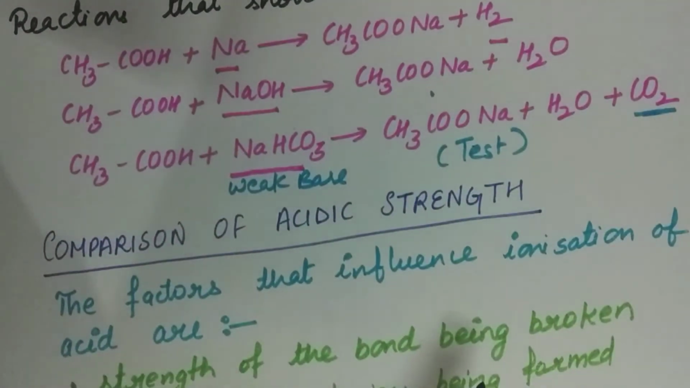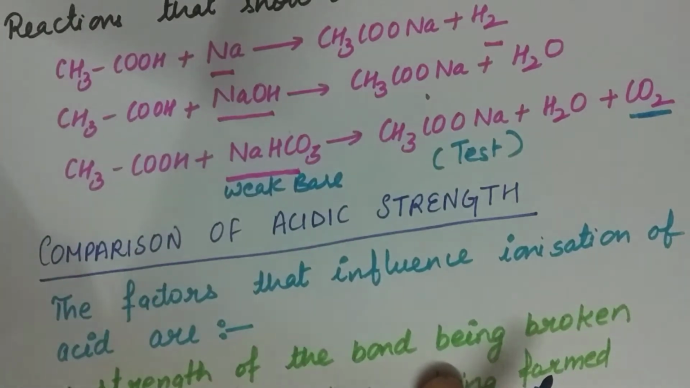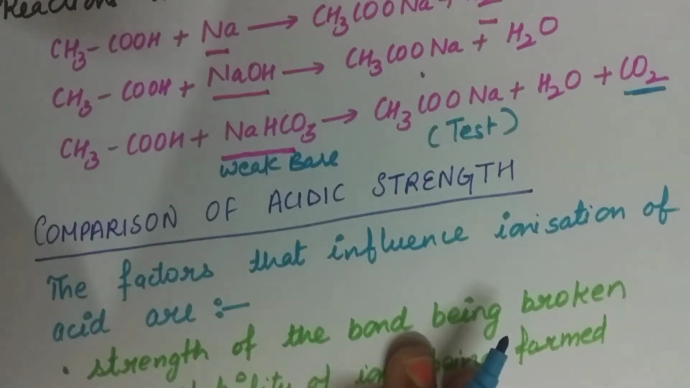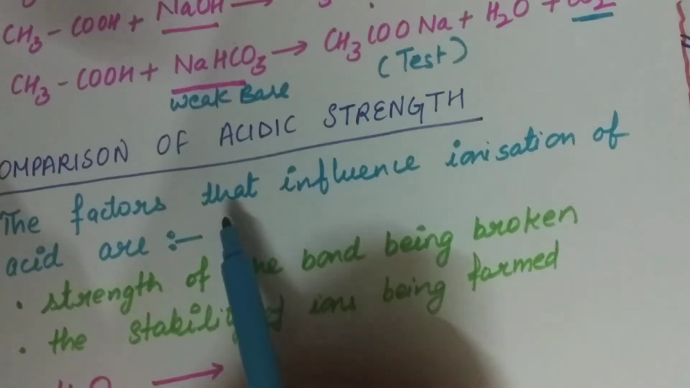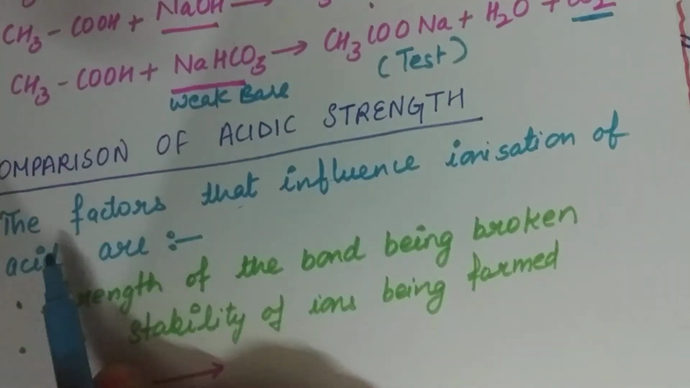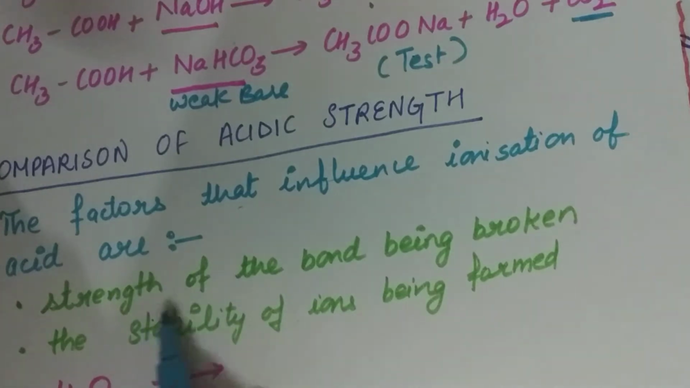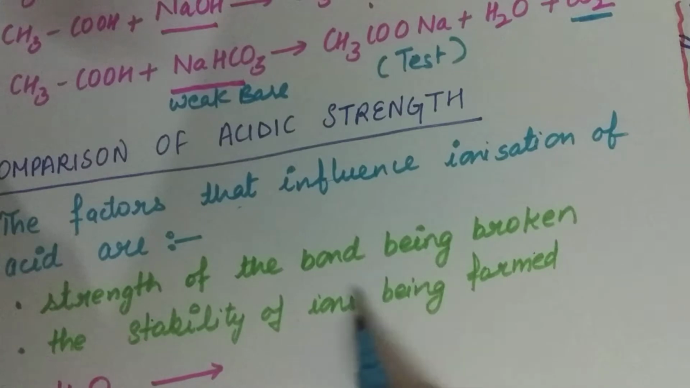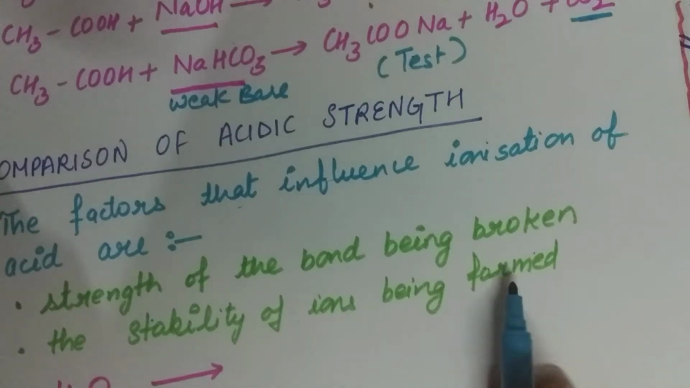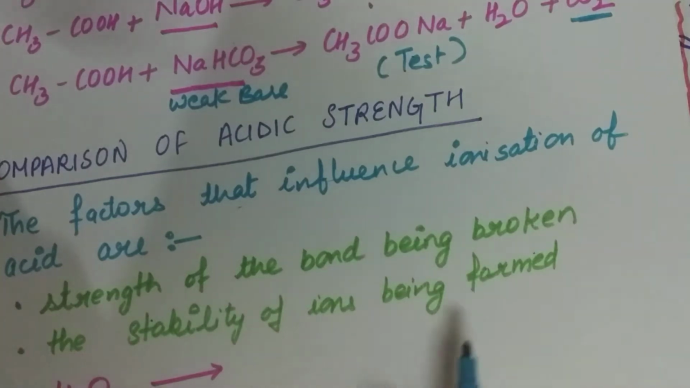Now come to the comparison of acidic strength, that is, how the acidic strength of different compounds can be determined, which one is the stronger acid. Now the factors that influence ionization of acids are: the first factor is the strength of the bond being broken, and the second is the stability of the ion that is formed after ionization.